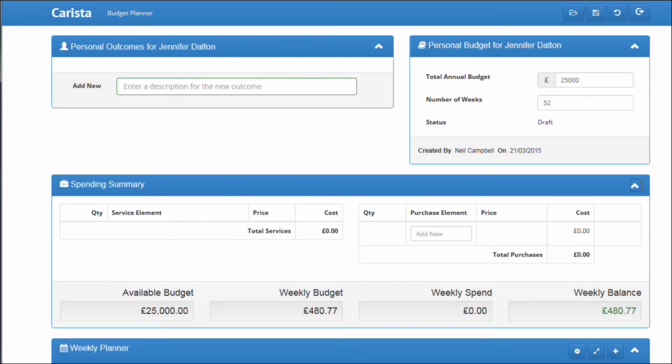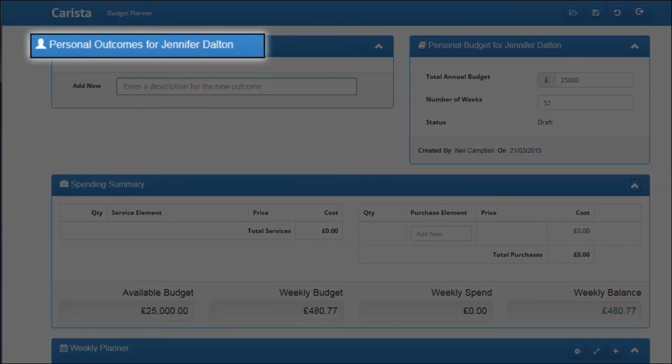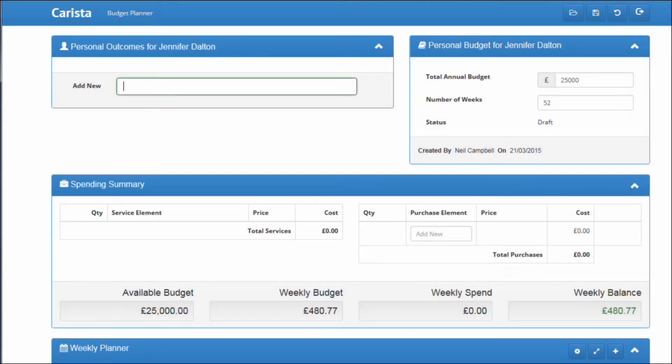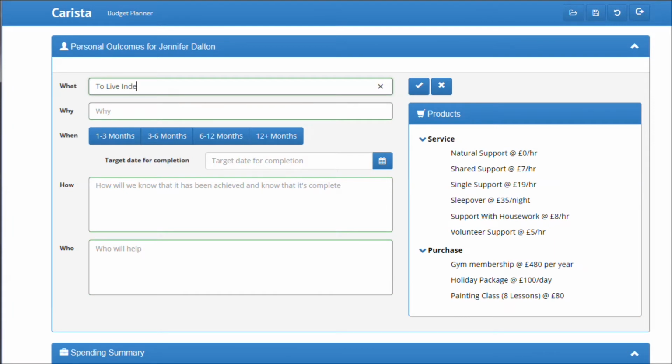Equally as important are the personal outcomes that you want to achieve. As you start to add these, the screen opens up to allow an element of person-centred planning. Some people will skip quickly over these as their concentration will be on the budget. For others, this will be a careful and important discussion around the outcomes. Why are they important? How can they be achieved? And who can help to achieve them? Those who are familiar with different outcomes frameworks will recognise the different elements such as output, outcome, input and process.